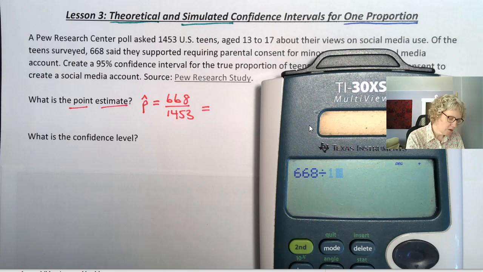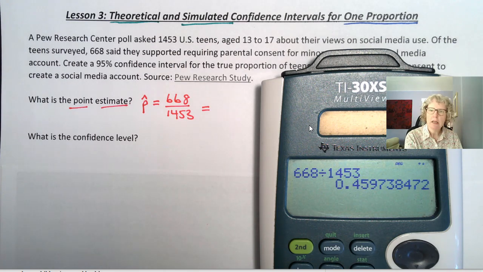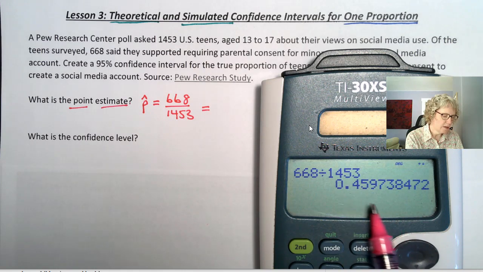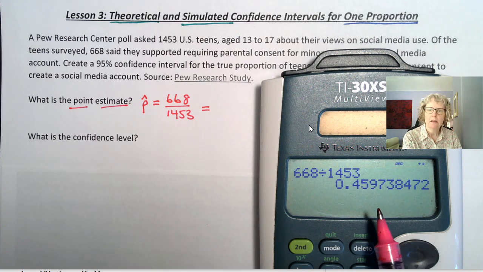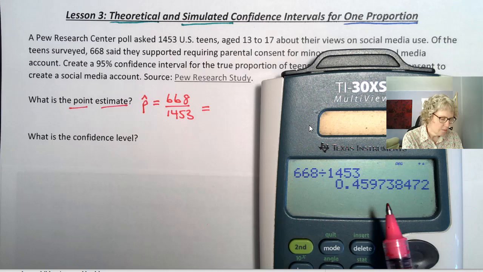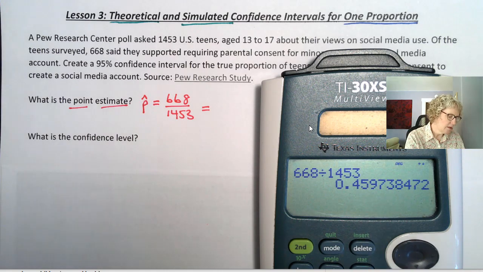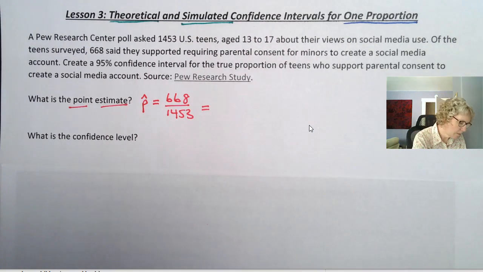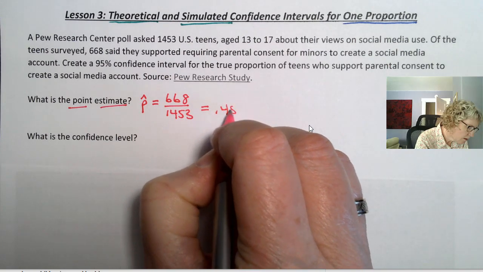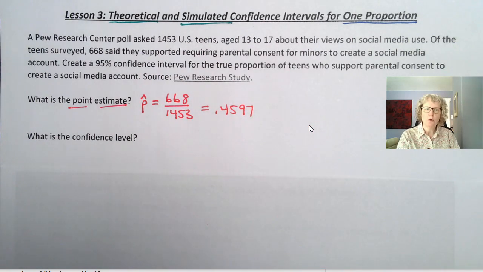668 over 1453. We are going to have to round this, and you can see that's where they're getting the 46%, so 0.4597. Often their numbers are rounded, so it's not exactly 46, but it's pretty close, 0.4597. We're going to keep our 4 decimal places, not because it's that accurate, but just to practice and make sure we're getting the right answers.